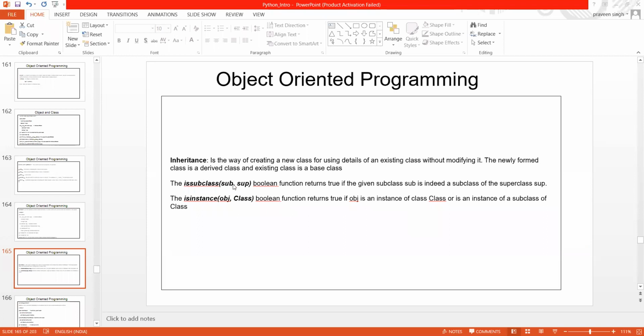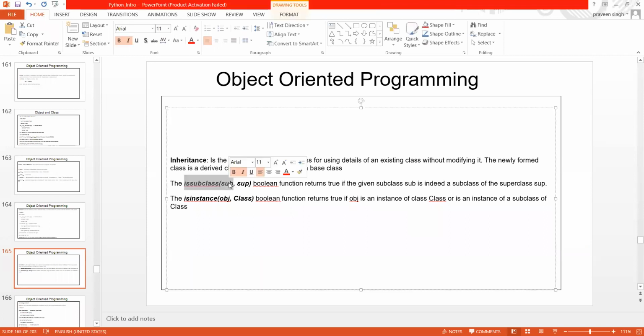So I write the name of the subclass, and then the superclass name. Now we will have to look into that.